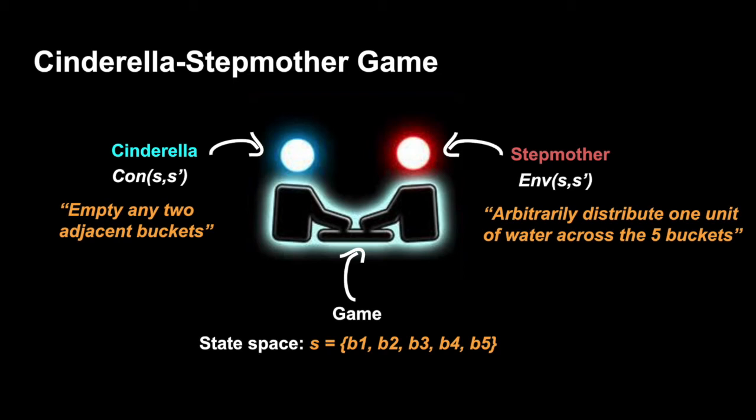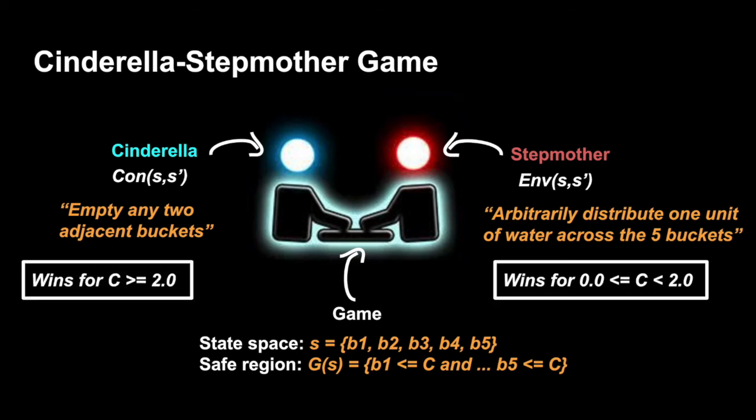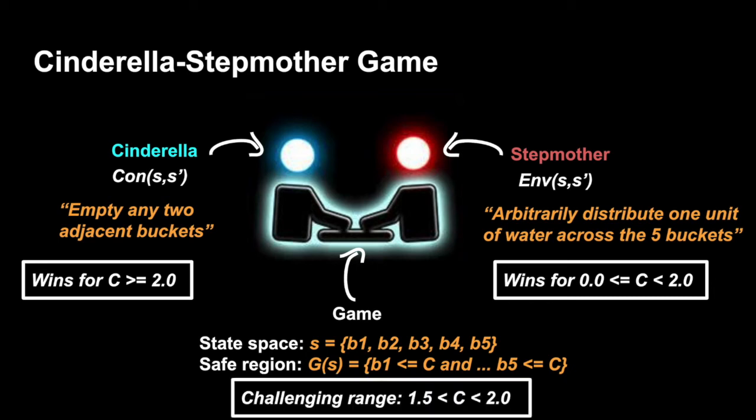Cinderella wins if throughout the play none of the buckets overflow, which is captured by G. Otherwise, the stepmother wins. Cinderella has a winning strategy when C is greater than or equal to 2, and doesn't, that is, the stepmother wins, when C is greater than 0 and strictly less than 2. The challenging range for automated synthesis has been conjectured to be between 1.5 and 2, and we show that GenSys can easily scale in this range, when no other previous tool could.